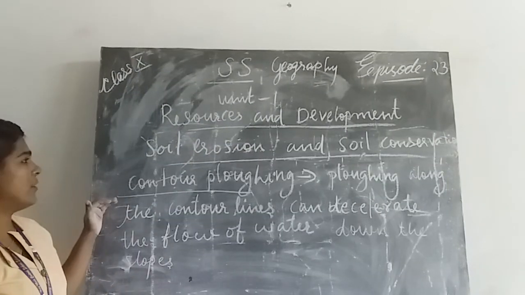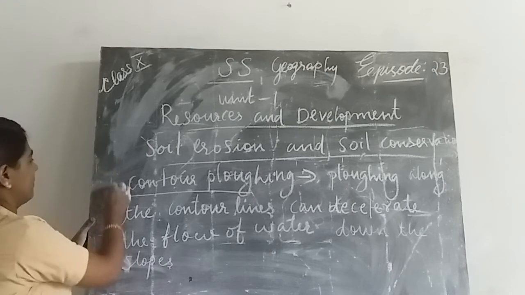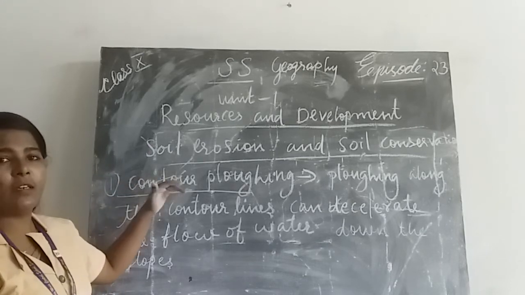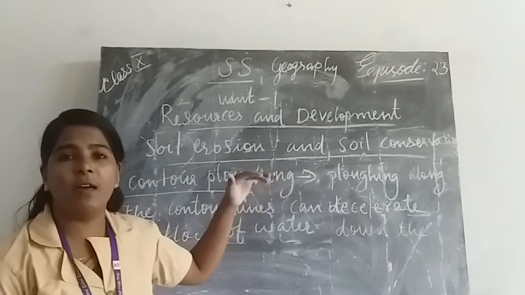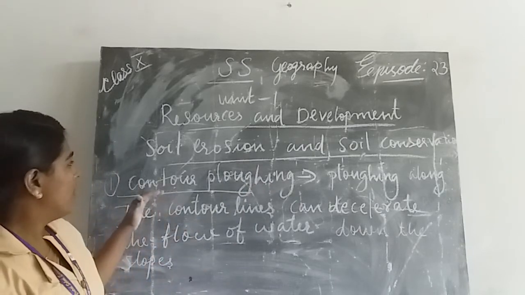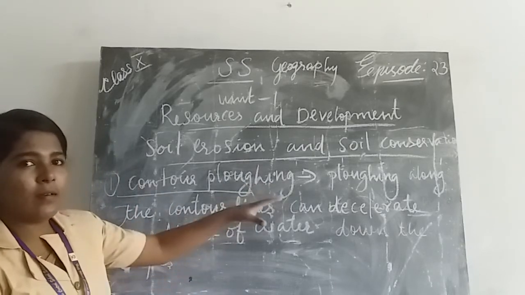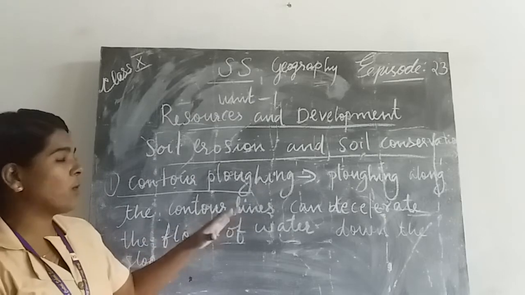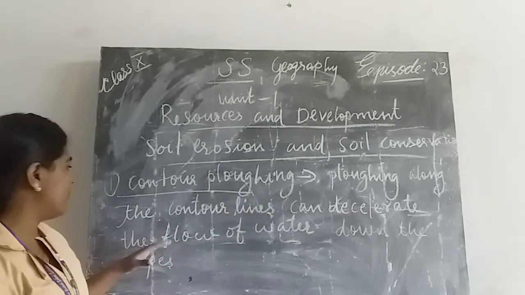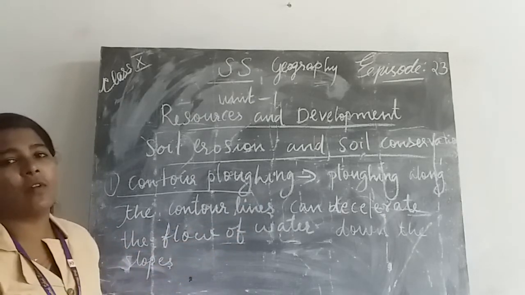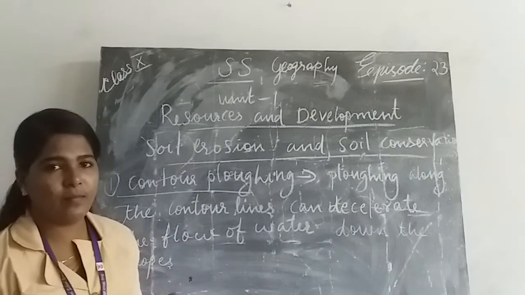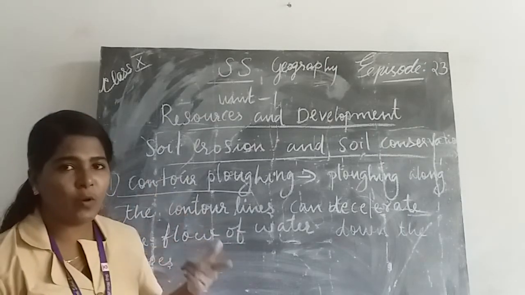The first method is contour plowing. This is a method to prevent land degradation. Plowing along the contour lines can decelerate the flow of water down the slopes. Do you know what contour lines are?